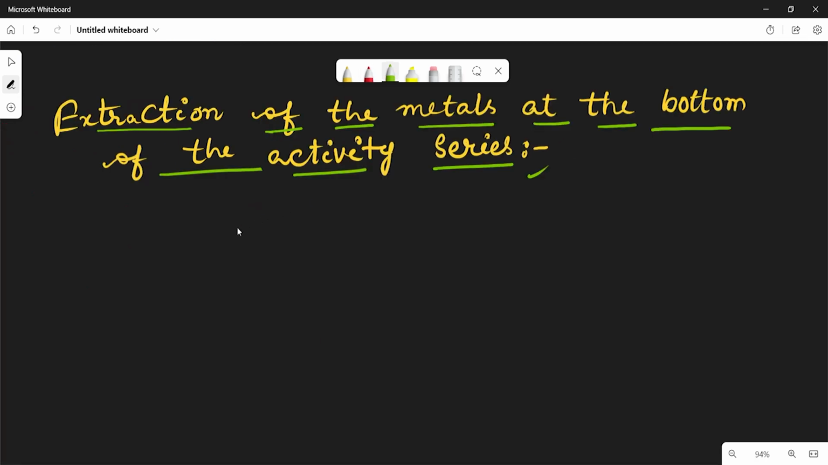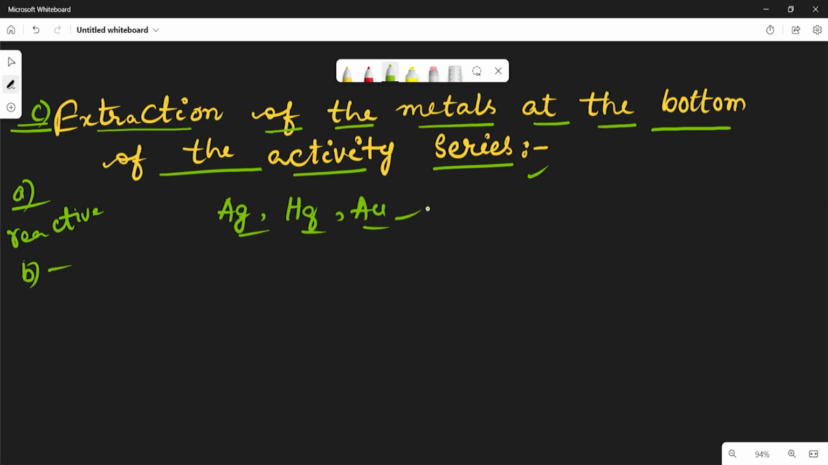So the next one is the third part. Already we discussed extraction of metals which are at the top of the activity series. Top of the activity series means highly reactive metals. In the second case we discussed moderately reactive metals and different processes. And now we are studying the extraction of the metals at the bottom of the activity series. So we know already silver, mercury, gold. These are at the bottom of the activity series, which means they are less reactive.